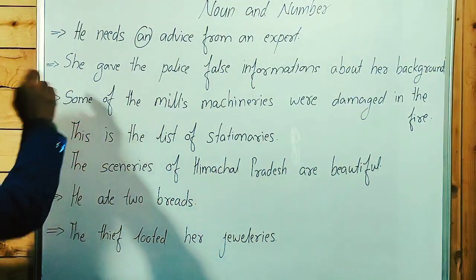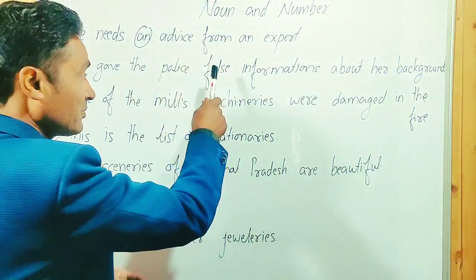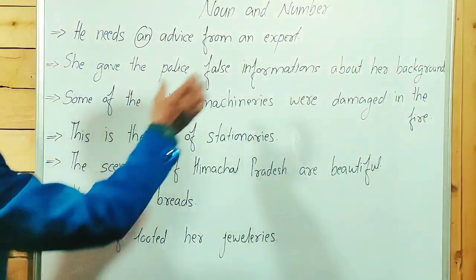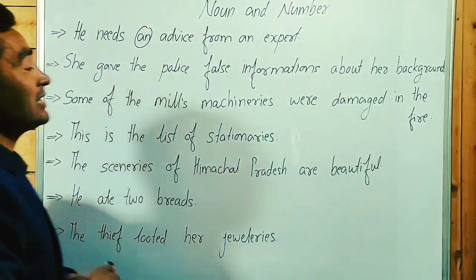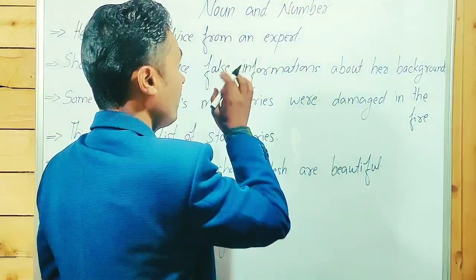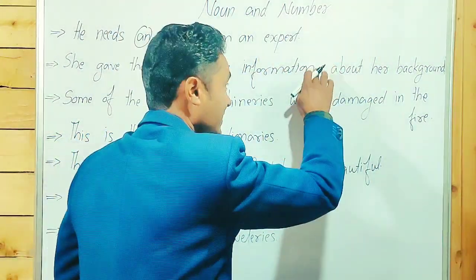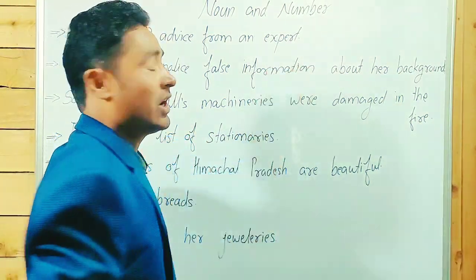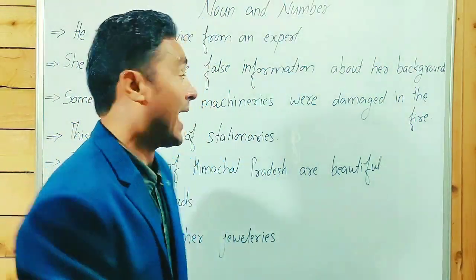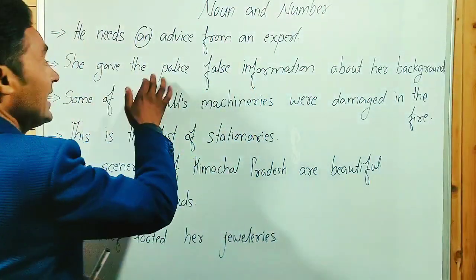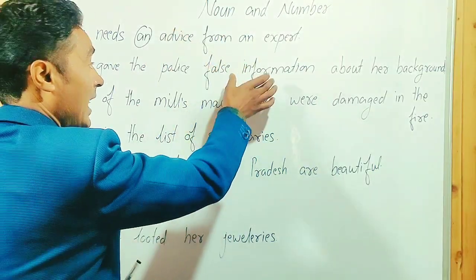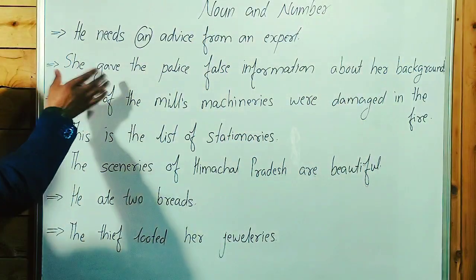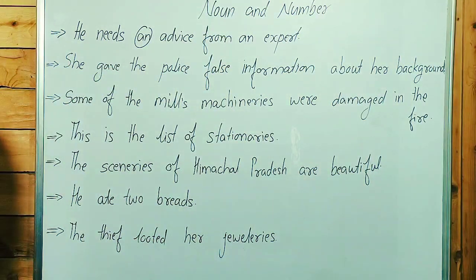You can write, she gave the police false informations about her background. False informations is incorrect. In the correct sentence, we have to write information, not informations, not an information. She gave the police false information about her background. Now, this sentence is a correct sentence.